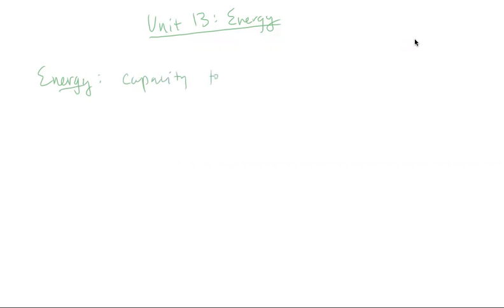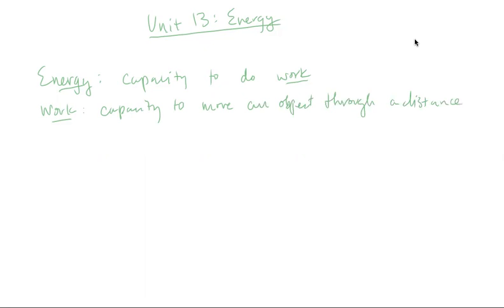And in physics, what we mean by work is changing the energy of the system. And work means the capacity to move an object through a distance by an application of force. In mathematical terms, work, which is W, is equal to the force applied to an object that moves it through a distance.